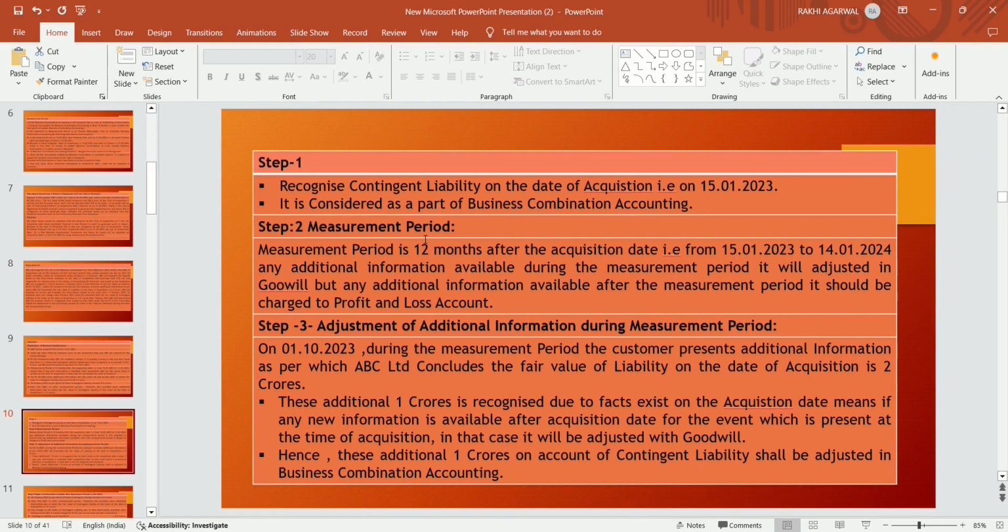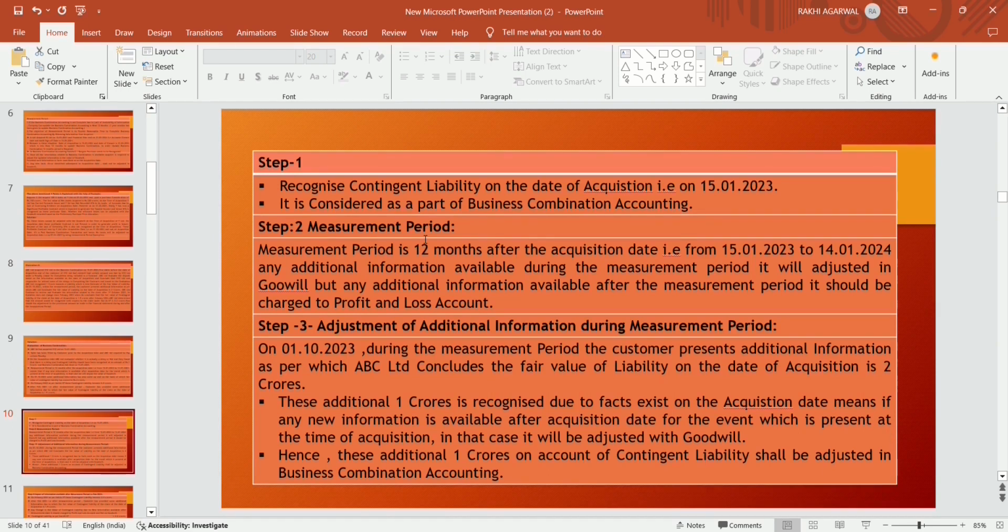Step 3: adjustment of additional information during the measurement period. If the facts are present at the time of acquisition, then on 1st October 2023, during the measurement period, the customer presented additional information as per which ABC Limited concludes that the fair value of the liability on the date of acquisition is 2 crore.